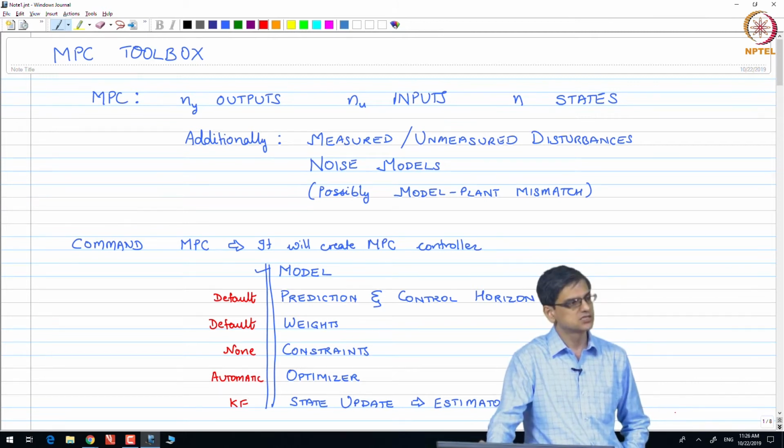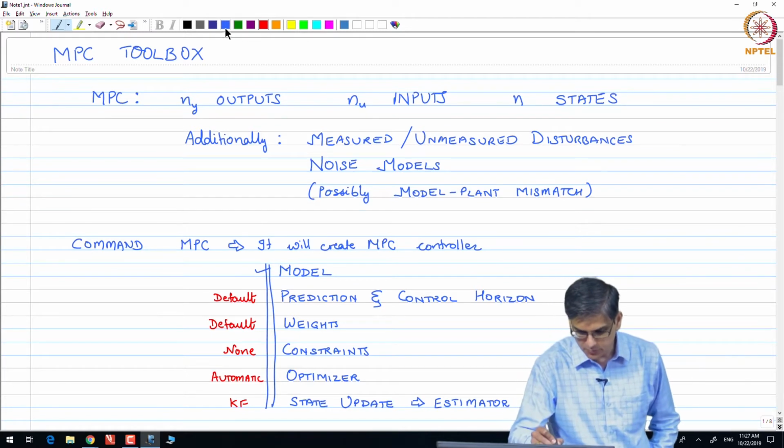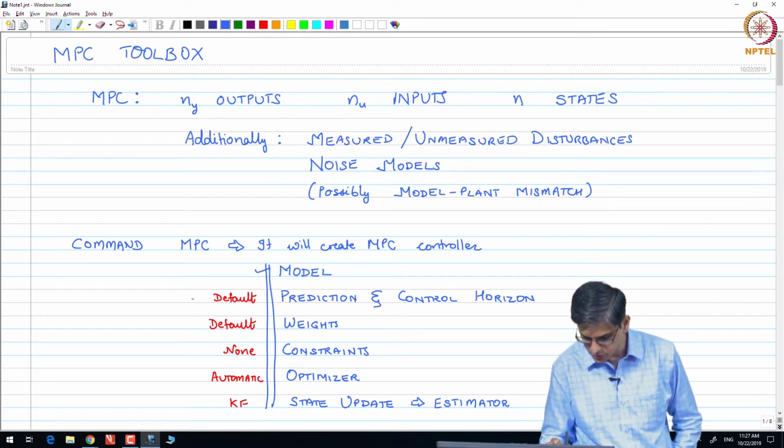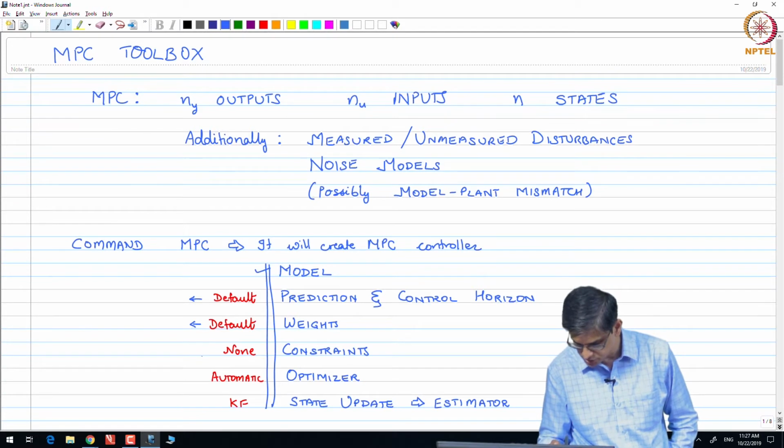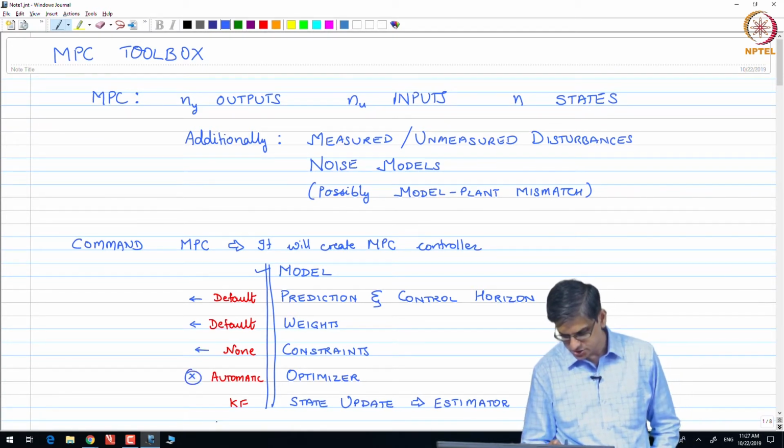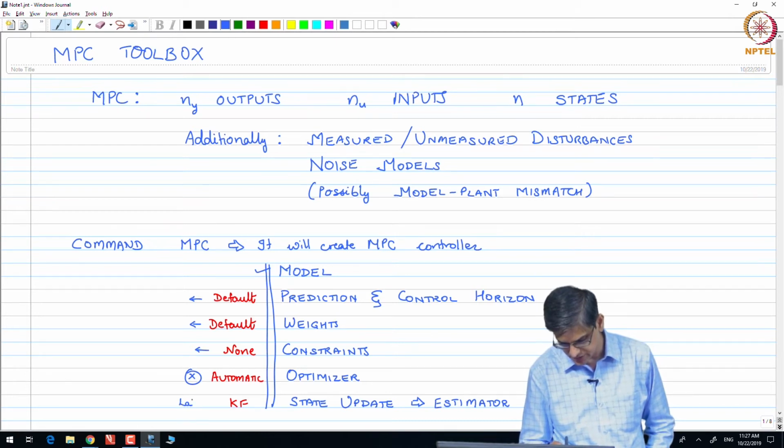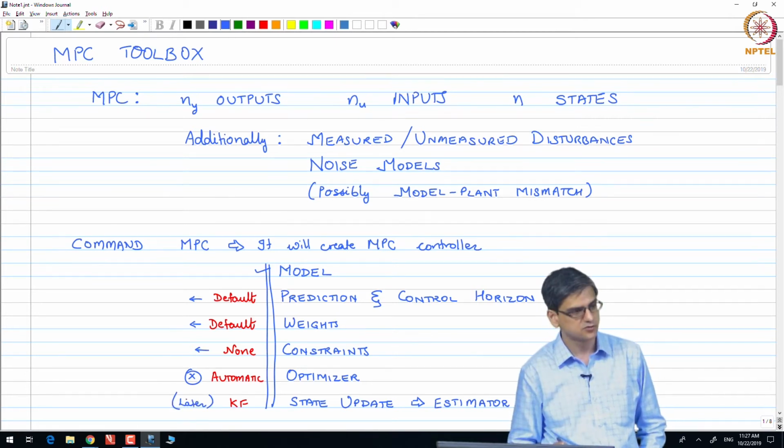So, these are the things that your MPC controller has given. In the problem, based on the problem statement, you may want to change this, you may want to change this, you may want to change this. Do not change this. This may be at a later stage, not for this particular project.